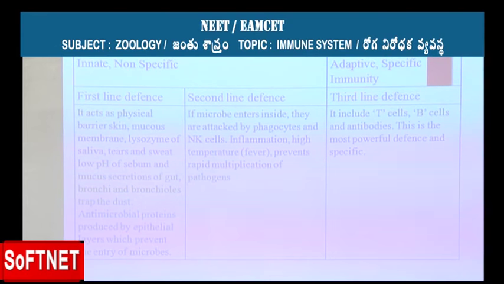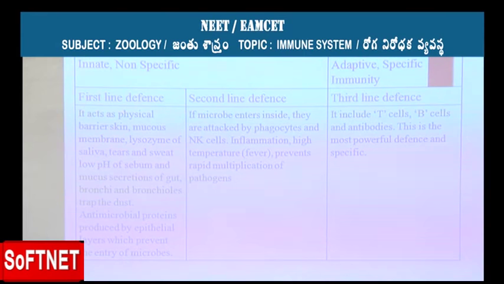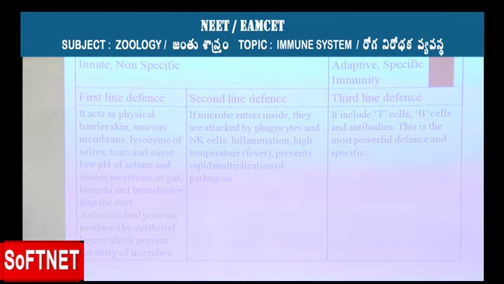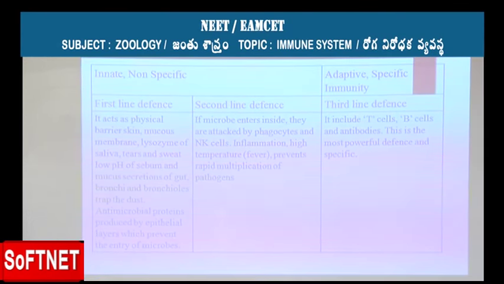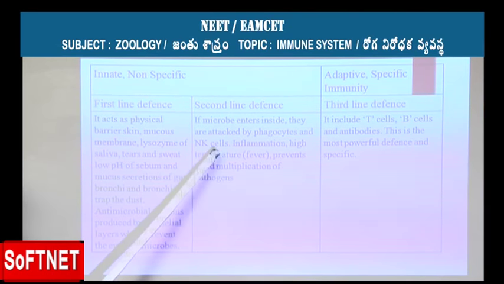And so once the microbe is able to penetrate through the skin and cross all the mucous barriers, it gets exposed inside the body, and it is immediately attacked by the phagocytic cells present inside the body, like the neutrophils or the monocytes. In addition to that, the NK cells, the natural killer cells,